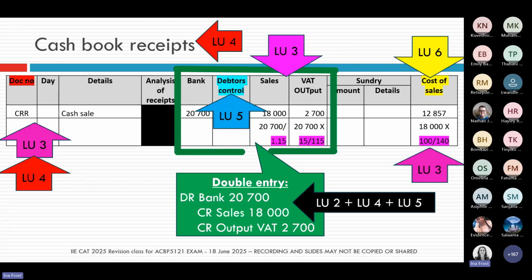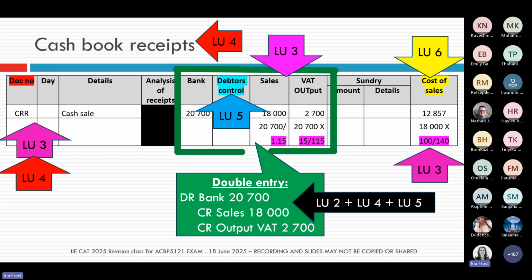Say, for example, the question says, prepare the cash book receipts. Then yes, cash book receipts come from learning unit 4. But for me to successfully prepare a cash book receipts, I have to draw on my knowledge from a lot of different learning units. For example, out of learning unit number 3, I've got to draw my VAT knowledge. I've got to draw my markup or gross margin knowledge. In Learning Unit 3, we actually show you what certain source documents look like. So I need to go and draw from that knowledge.